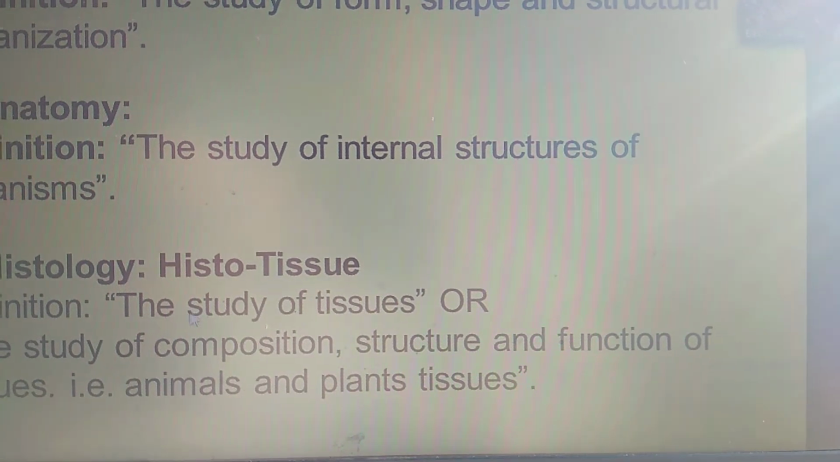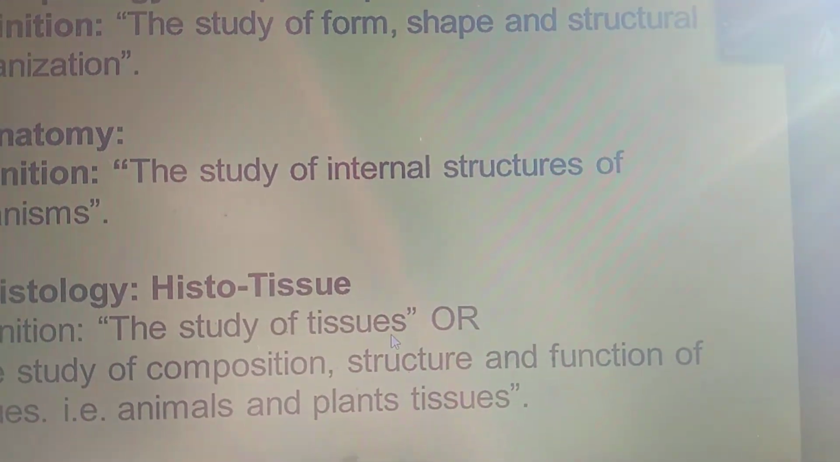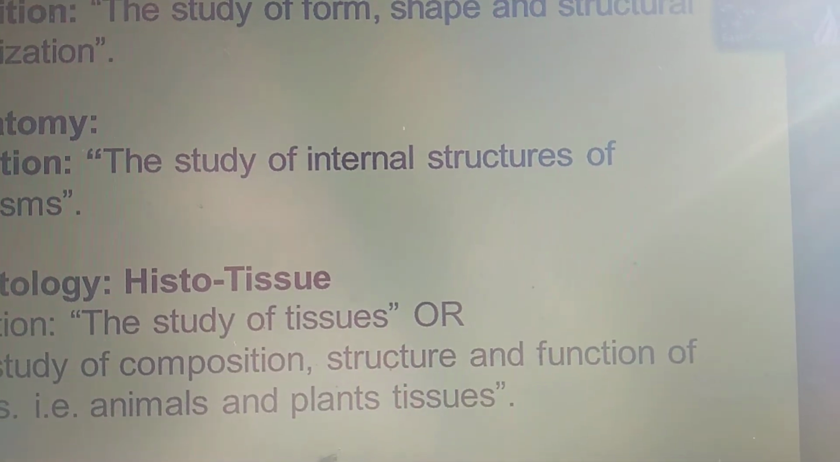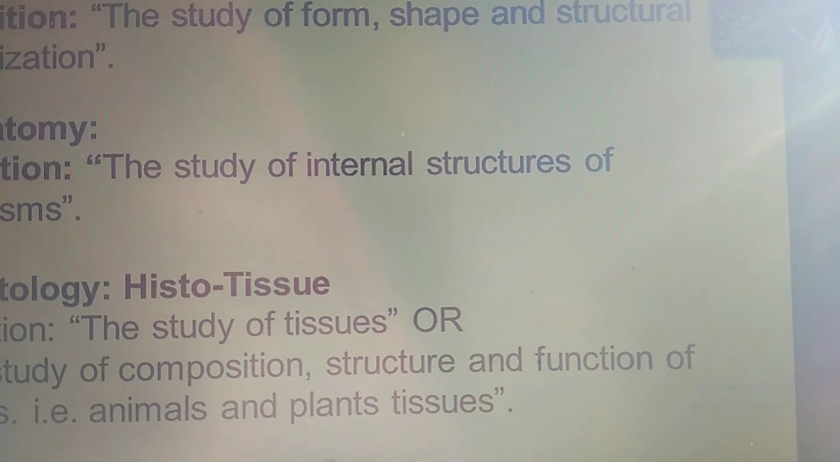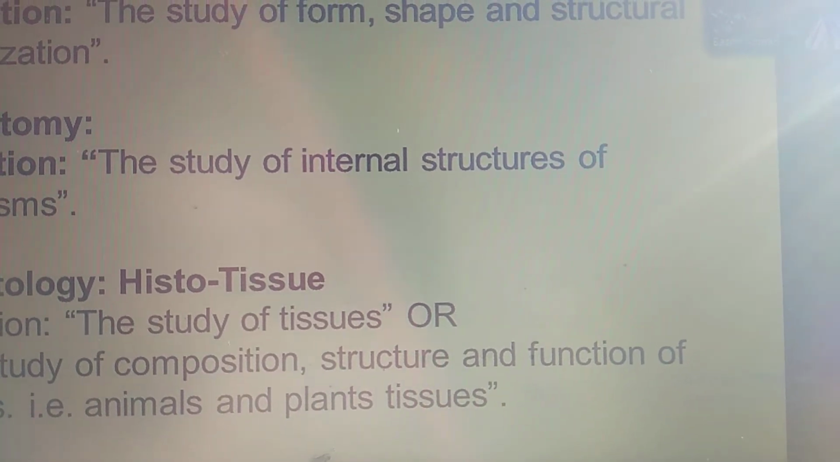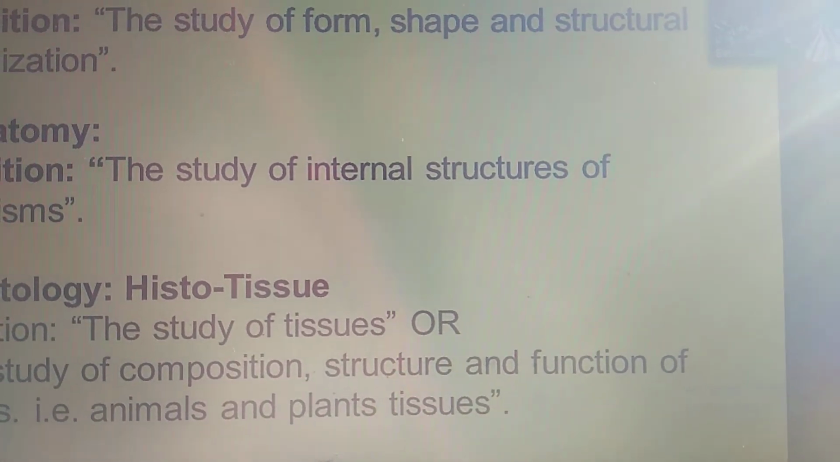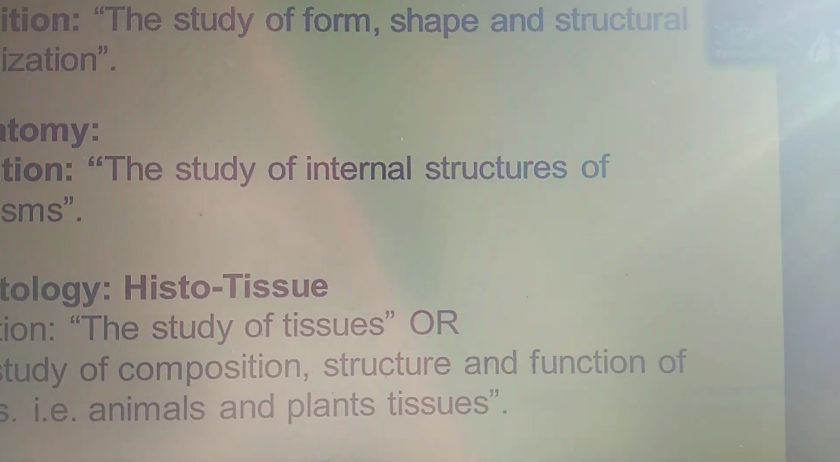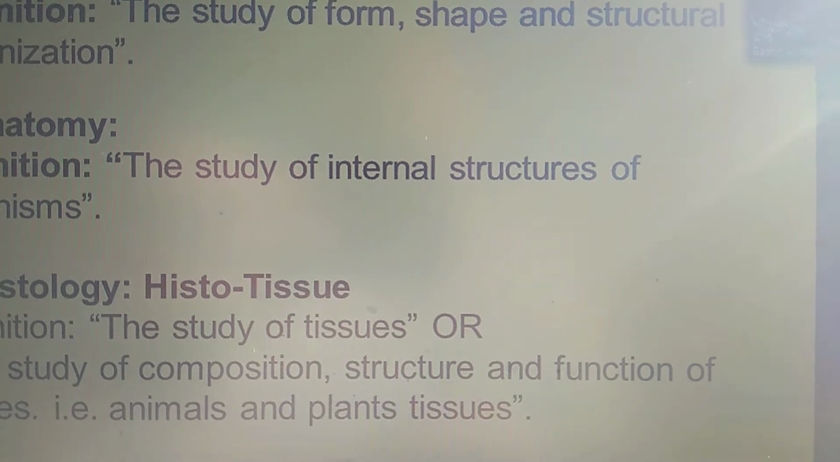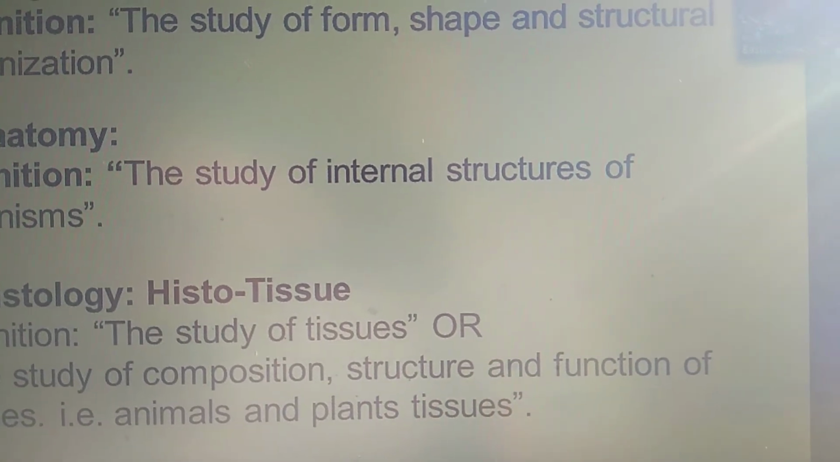Histo means tissue, so the study of tissue is called histology, or the study of composition, structure, and function of tissue. There may be animal tissue or plant tissue. So the study of animal tissue is animal histology, and the study of plant tissue is called plant histology.